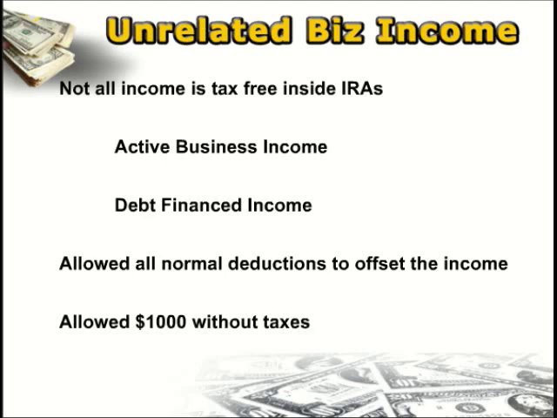That means 50% of the profits I generate inside that portfolio will be subject to taxes also. So those are the two situations where your IRA is going to have to pay taxes on the profits it generates: if it owns an active business directly, and also if it generates a profit by using borrowed money.